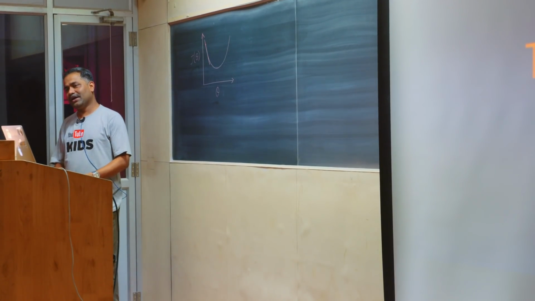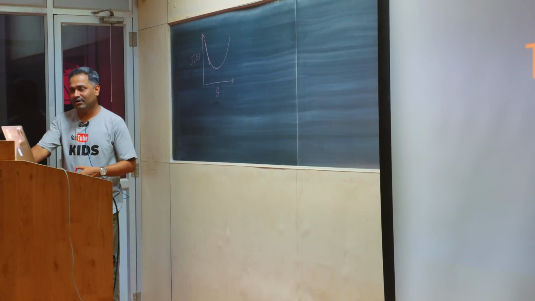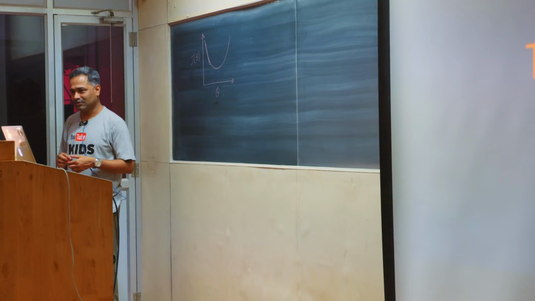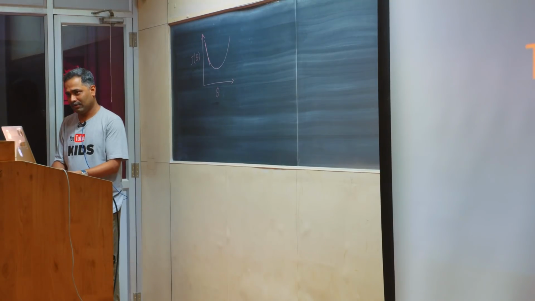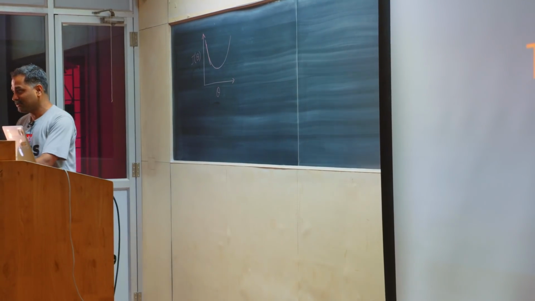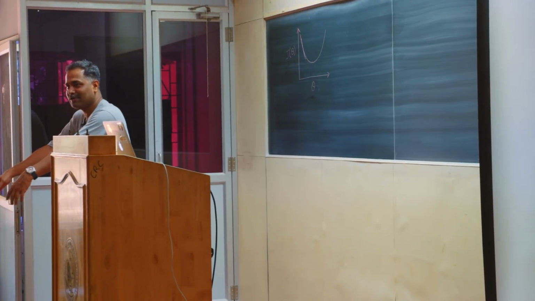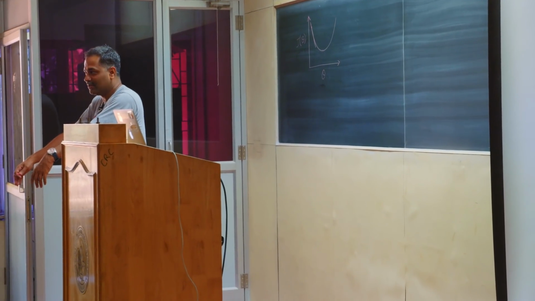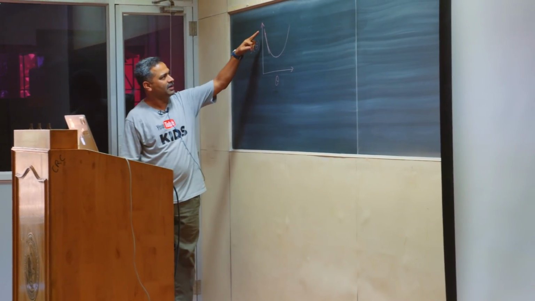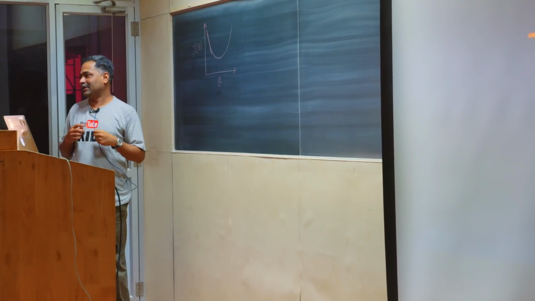Now, the learning rate defines how far I want to move in the direction of the gradient. Even though this is a very steep slope, I don't want to jump and reach the end of the slope. So I want to decide how much I want to move in that direction.